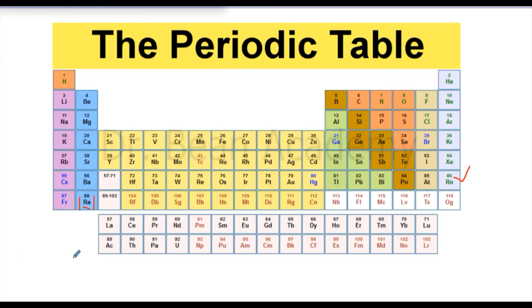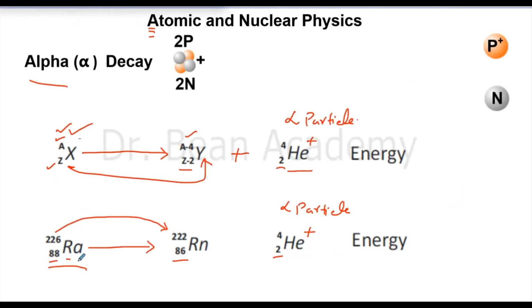So you see, this is how this transformation occurs, and we call it transmutation. You see the transmutation, that radium has become radon by emitting an alpha particle and of course some energy. So this we call nuclear transmutation. Nuclear transmutation, just remember this word. And this is alpha decay.